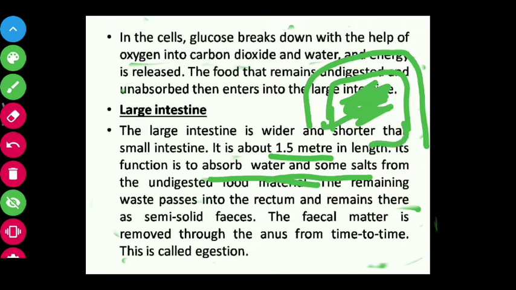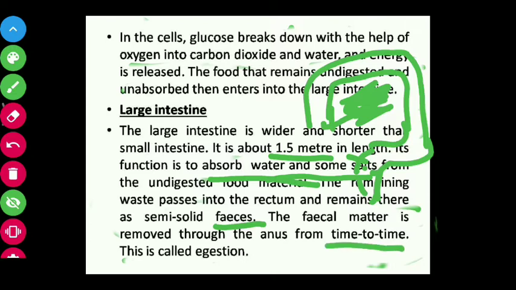At the end is the rectum. So this one is the rectum. Whatever waste comes passes into the rectum and remains there as semi-solid feces. The stool is known as feces, and this fecal matter is removed through the anus. The anus is the last part of the digestive system, from where the fecal matter or waste product goes out from time to time.